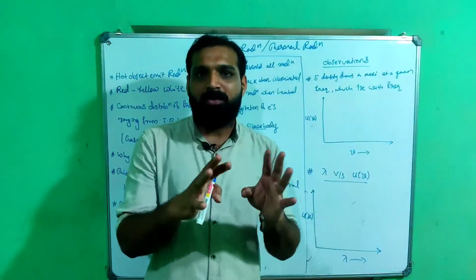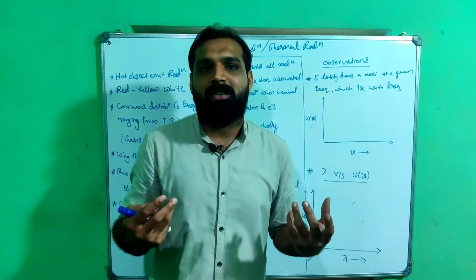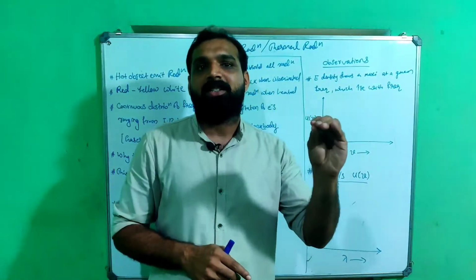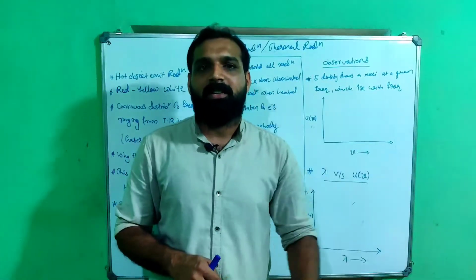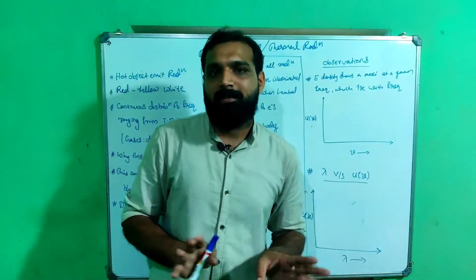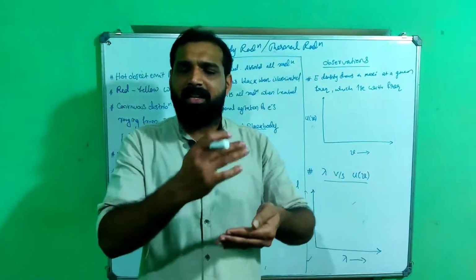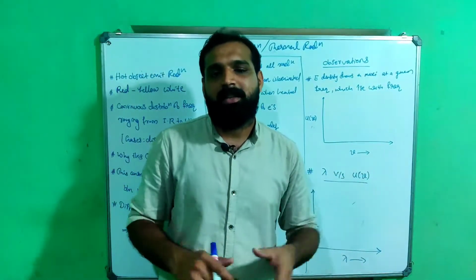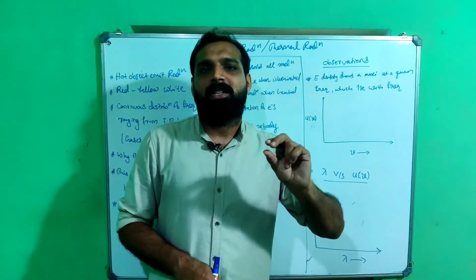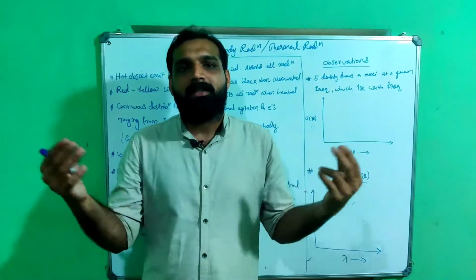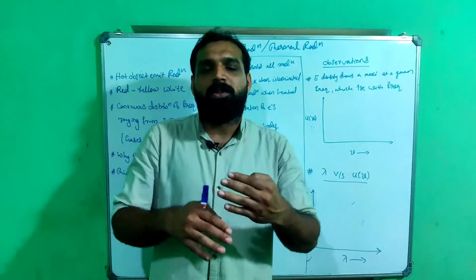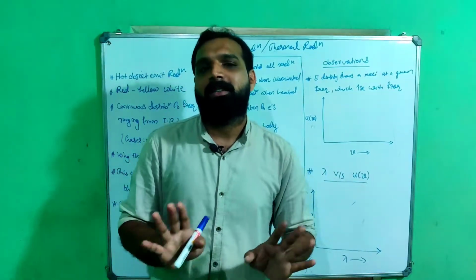Because of that, it is emitting a kind of radiation, and because of the change in frequency it appears red, then yellow, then white. That is simply black body radiation, or thermal radiation. Black body radiation is an ideal case. We can say thermal radiation. So in simple terms, what is thermal radiation? If an object is heated, it will emit some radiation. That radiation is thermal radiation, the radiation caused due to heat.